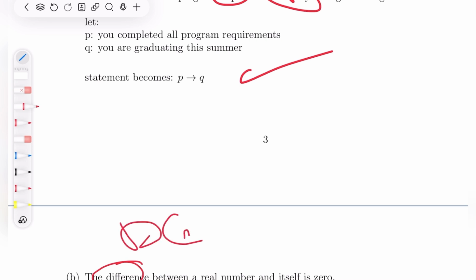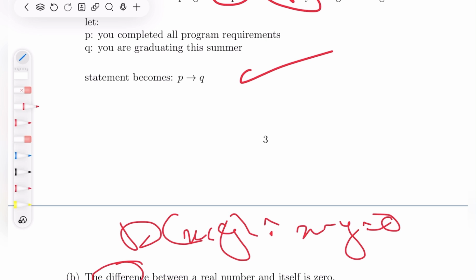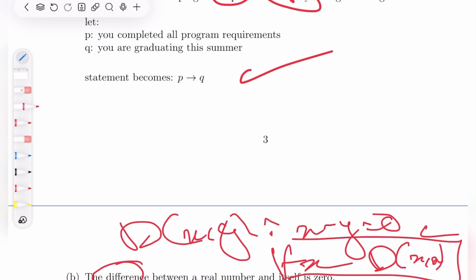So let's define d(x,y) to be x minus y is equal to 0. Then very simply I could say that for every x, where x is a real number, d(x,x), so the difference between x and itself is 0. Okay, so this is actually true. There are nicer ways. Okay, so it depends on what you define to be nice. Maybe there are more interesting ways to say it. Although this would be better for the exam. It's simpler. It's really clear.